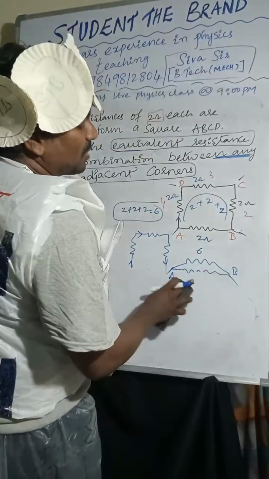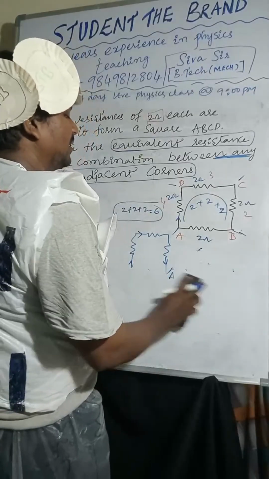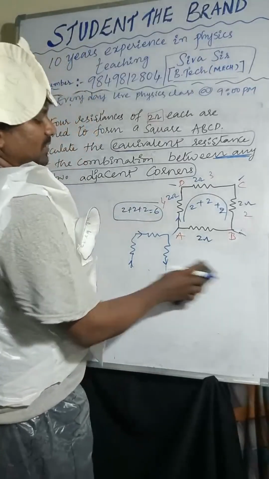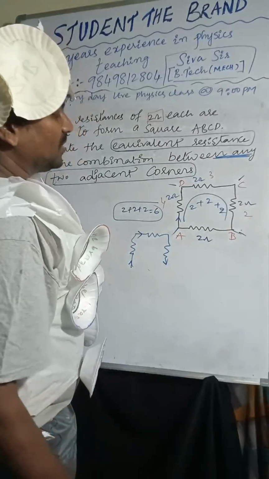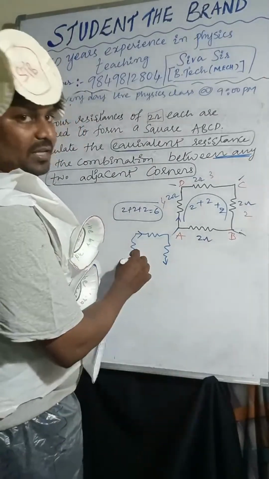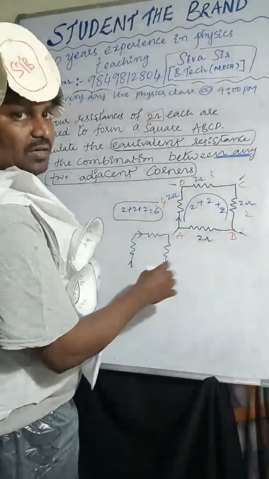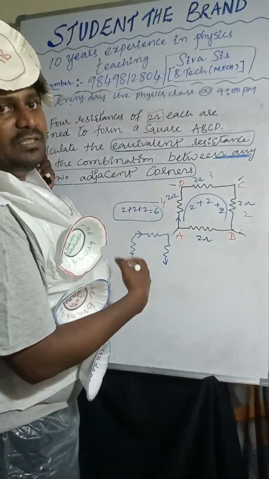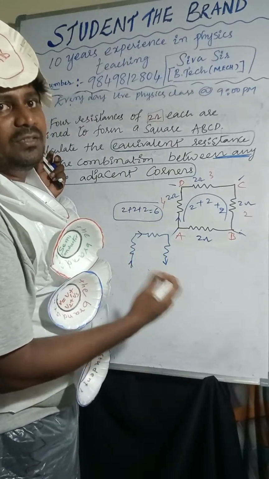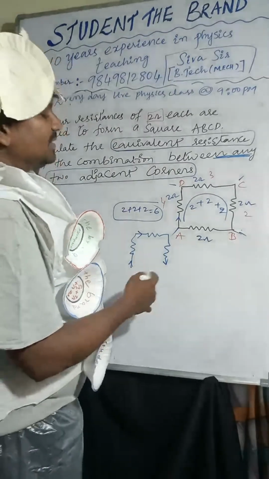If the current is not splitting, then that combination is called series combination. Here you can see the current is passing continuously, there is no division, so it is series combination.